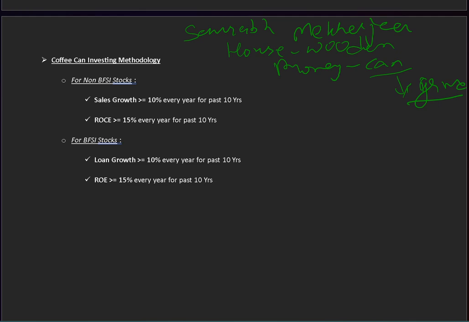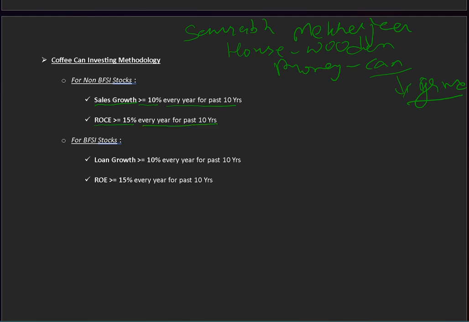So this is how the concept of coffee can investing came about. The concept says that you invest in a company having two major parameters, and then forget it for the next 10 years. For non-BFSI stocks, the parameters are sales growth greater than or equal to 10% every year for the past 10 years, and ROCE greater than 15% every year for the past 10 years.